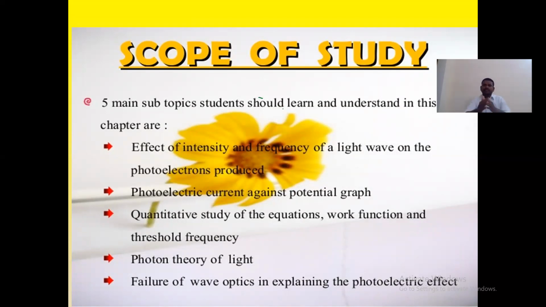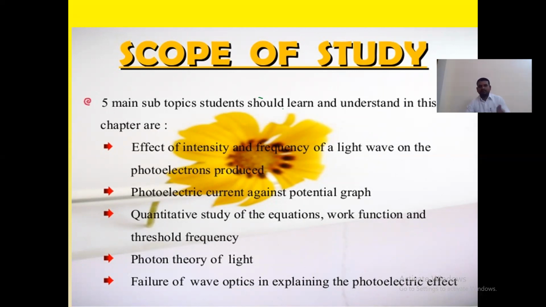How are this intensity and frequency affecting things when the light is incident on the material and the electrons are emitted? Is the kinetic energy of the electrons dependent on or independent of the intensity or the frequency? That can be understood here in this photoelectric effect.